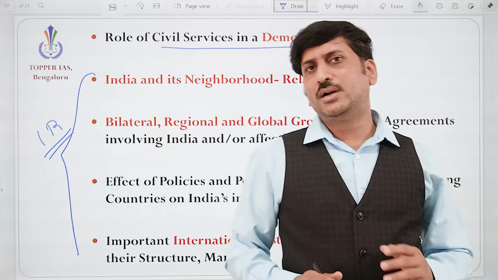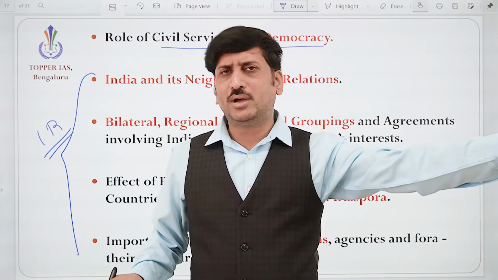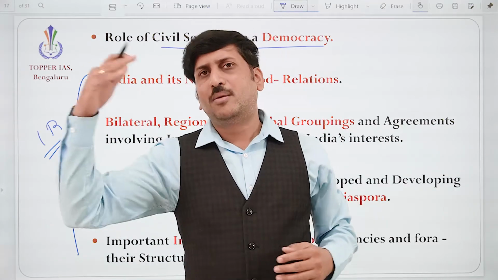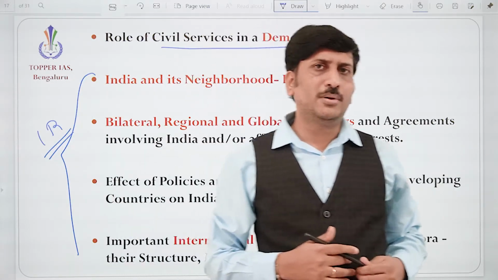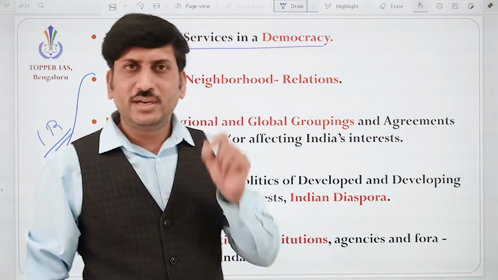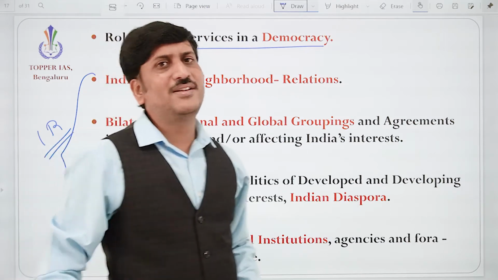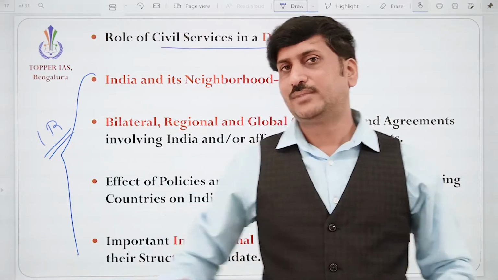In the bipolar world, India chose its own path, that is the non-alignment movement. I don't want to join the USA bloc or the Russia bloc, that is the USSR. So it chose its own path, that is non-alignment. So is it still relevant? We need to understand. Correct?